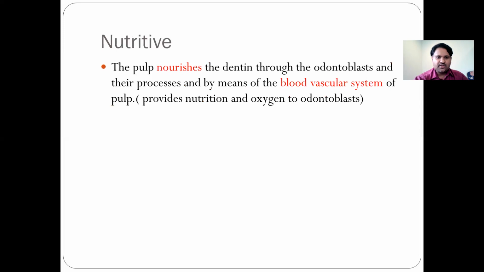The nutritive function: the pulp nourishes the dentine through the odontoblasts and their processes, and by means of the blood vascular system of the pulp. That is, it provides nutrition and oxygen to the odontoblasts. So the lifeline of the tooth is basically the pulp, because the pulp has a large blood vascular system.